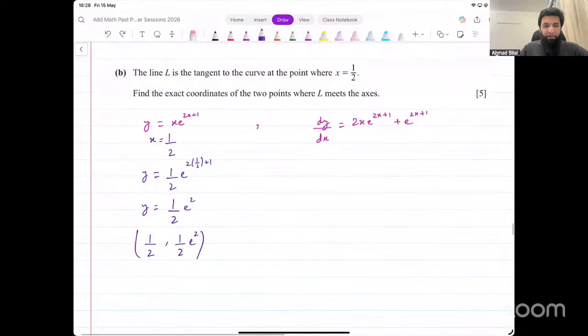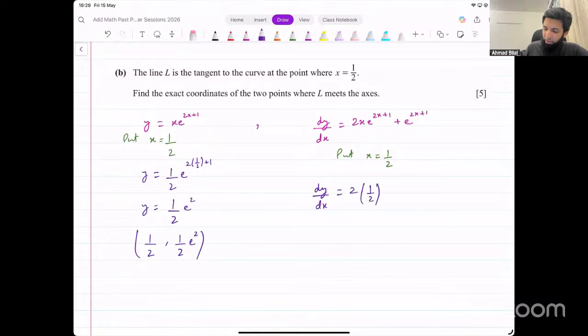Now find the gradient of the line at that particular point. What's the gradient of the line going to be? You put x equal to 1 over 2 in the derivative as well and see what that gives you. Now, what does the derivative turn out to be? dy over dx is equal to 2 into 1 over 2 into e raised to power 2 into 1 over 2 plus 1, plus e raised to power 2 into 1 over 2 plus 1.